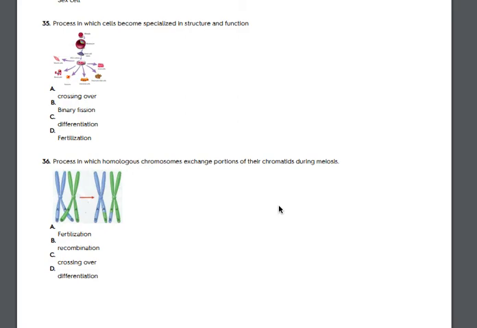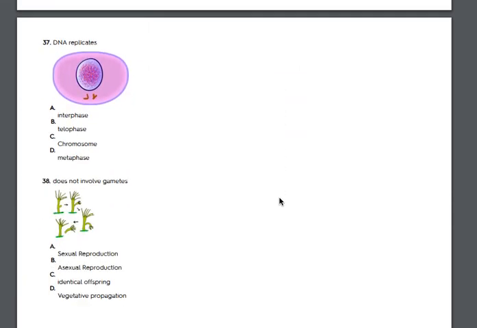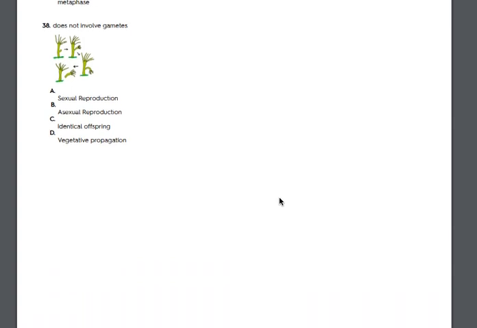35. Process in which cells become specialized in structure and function. A. Crossing over. B. Binary fission. C. Differentiation. D. Fertilization. 36. Process in which homologous chromosomes exchange portions of their chromatids during meiosis. A. Fertilization. B. Recombination. C. Crossing over. D. Differentiation. 37. DNA replicates. A. Interphase. B. Telophase. C. Chromosome. D. Metaphase. 38. Does not involve gametes. A. Sexual reproduction. B. Asexual reproduction. C. Identical offspring. D. Vegetative propagation.